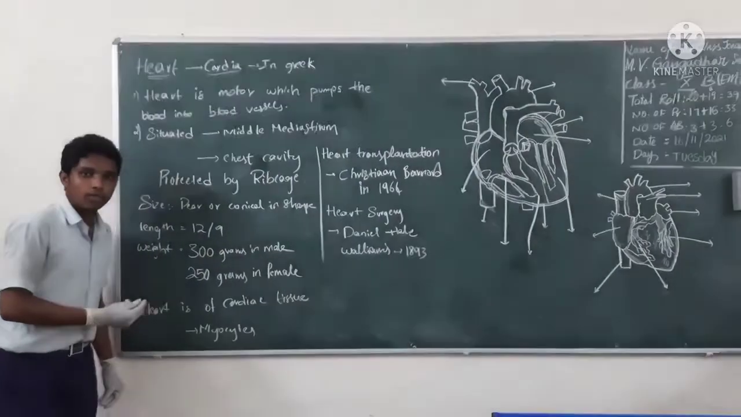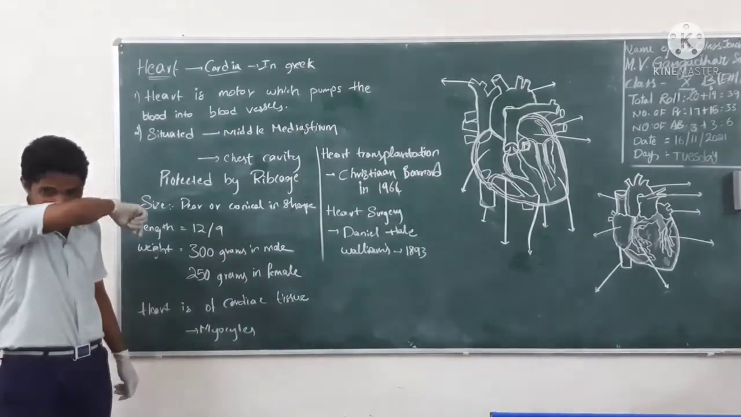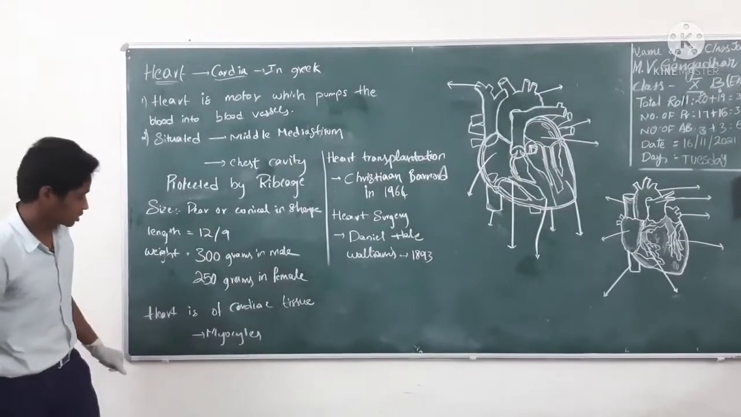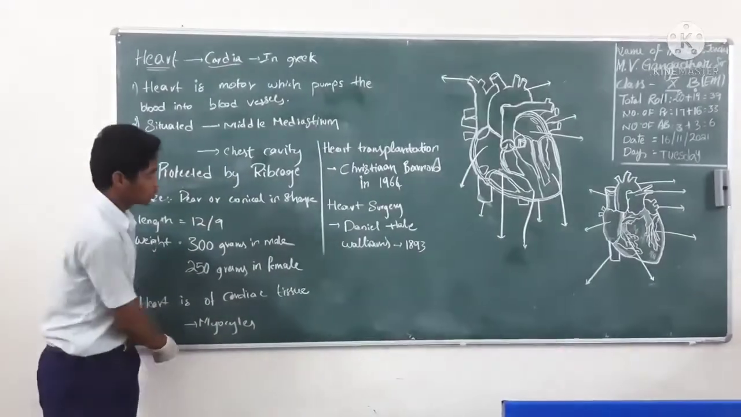And we know our body is made up of three types of tissues: skeletal tissue, smooth tissue, and cardiac tissue. The heart is made of cardiac tissue, and the cells present in the heart are myocytes.